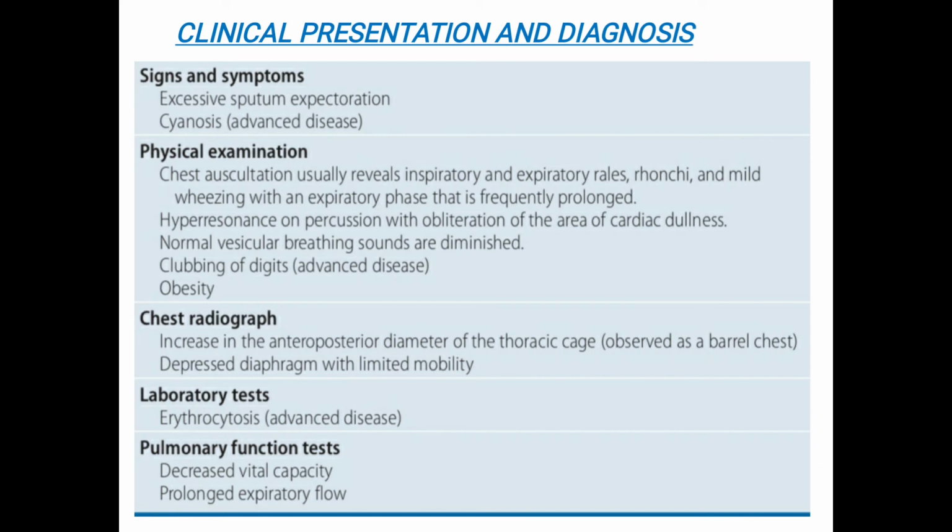While performing laboratory tests, we can find erythrocytosis, which is also found in advanced disease. While conducting the pulmonary function test, we can find that the vital capacity of the patient is decreased and expiratory flow is prolonged. So these are the clinical presentations that a patient comes across in case of chronic bronchitis.